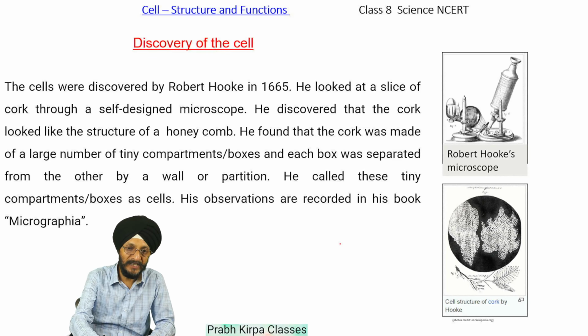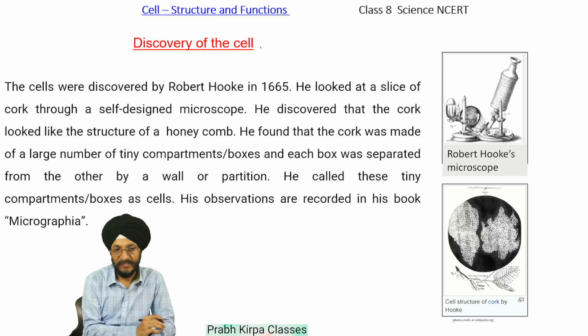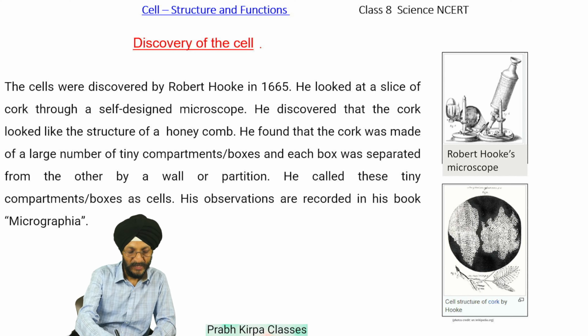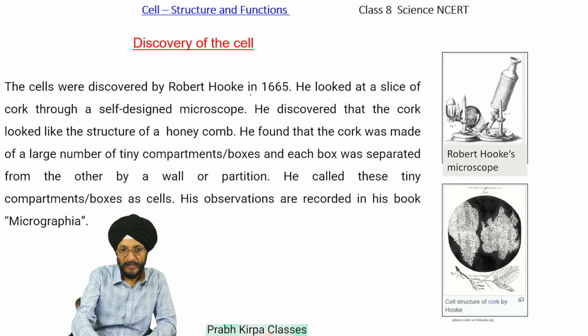First question pertains to discovery of the cell. That is, who discovered the cell and how he discovered the cell. Answer is, the cells were discovered by Robert Hooke in 1665. He looked at a slice of a cork through a self-designed microscope.